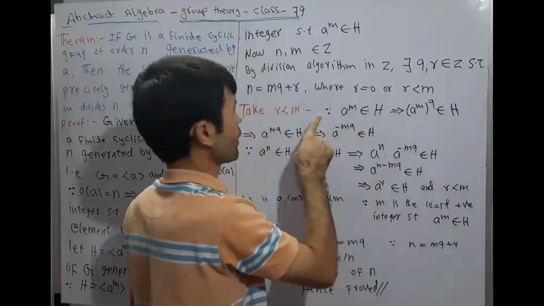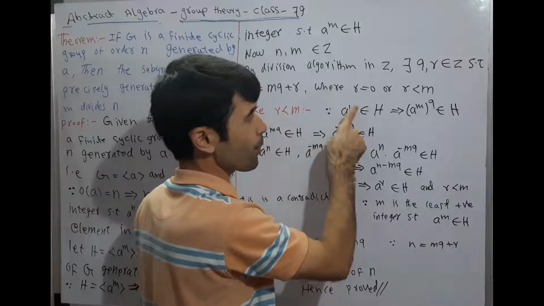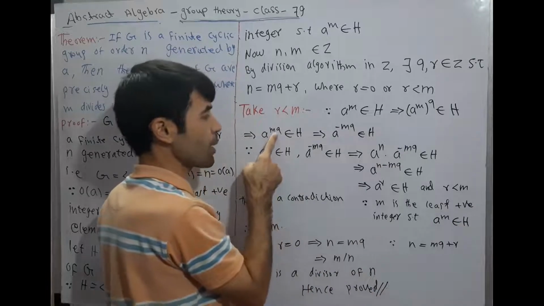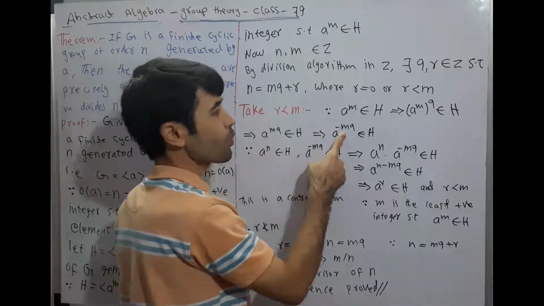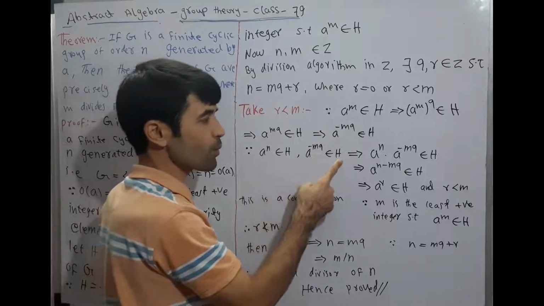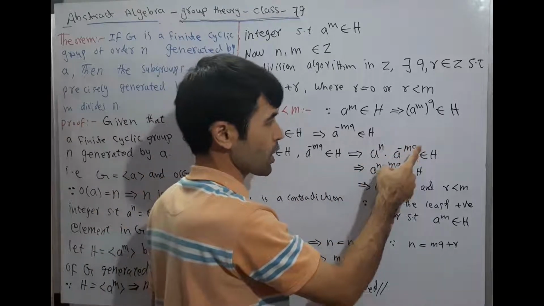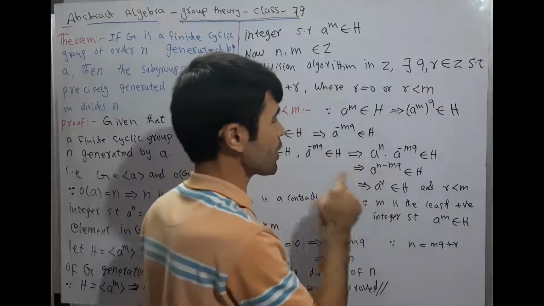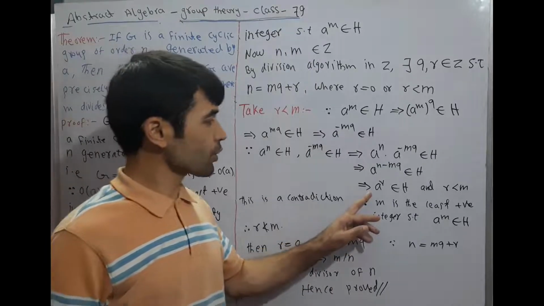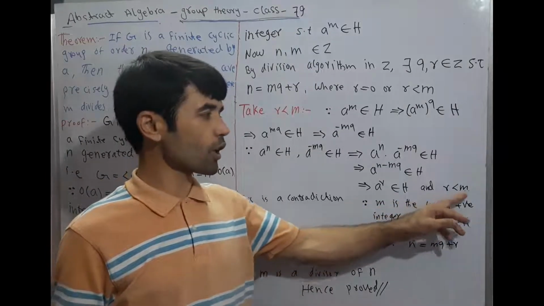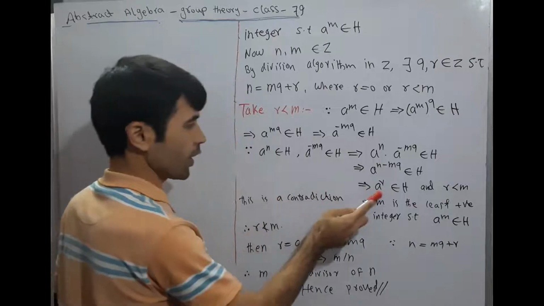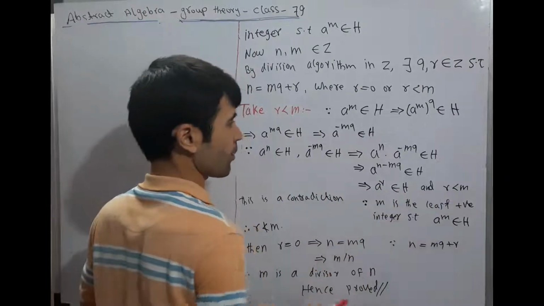Take r less than m. Since a to the power m belongs to H, this implies (a to the power m) whole to the power q also belongs to H. This implies a to the power mq also belongs to H. Since a to the power m belongs to H, a to the power minus mq also belongs to H. This implies a to the power n into a to the power minus mq belongs to H. This implies a to the power n minus mq belongs to H. This implies a to the power r also belongs to H, and r is less than m. This is a contradiction.